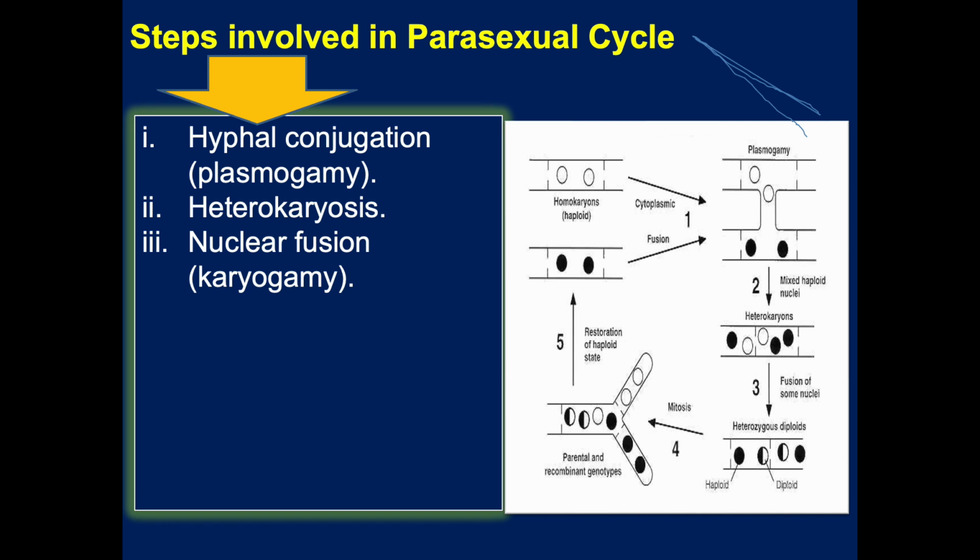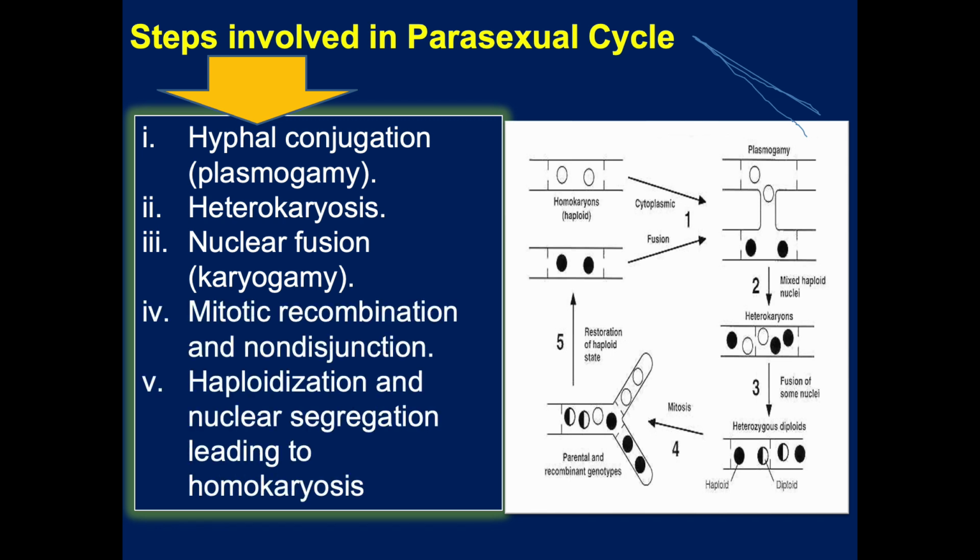Number one is hyphal conjugation. Number two is heterokaryosis, followed by nuclear fusion or karyogamy, followed by mitotic recombination and non-disjunction, then haploidization and nuclear segregation leading to homokaryosis.